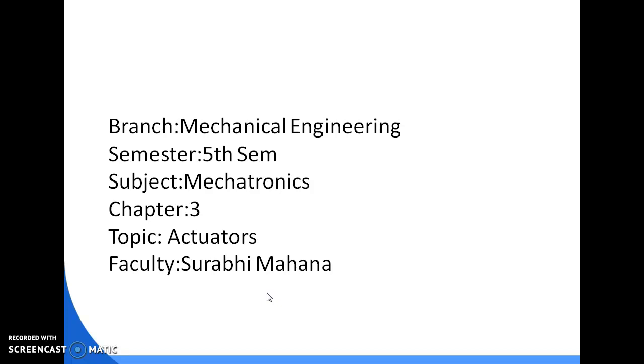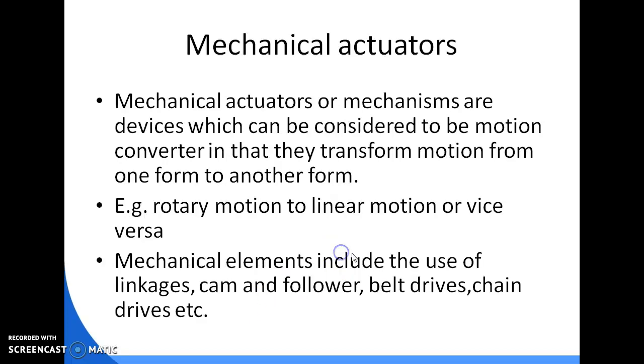Today we will read about chapter 3, Actuators. Actuators are devices which convert or transform motion. Actuators produce physical changes such as linear and angular displacement. Here we will discuss different types of actuators. They are mechanical actuators, electrical actuators, hydraulic actuators and pneumatic actuators. So first we will discuss the mechanical actuators.